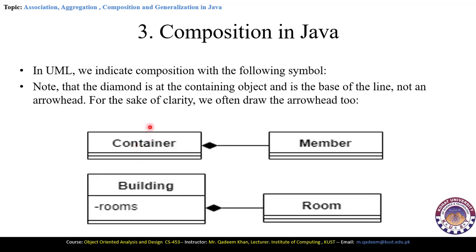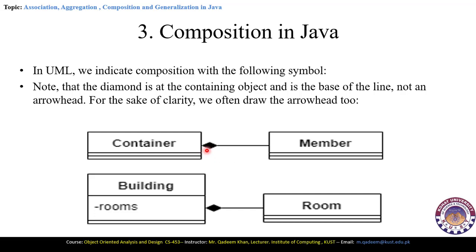This is the diagrammatic symbolic representation of composition in UML. Here this filled diamond symbol is at the container object, at the base of the line, and there is no arrow, but this is a filled diamond symbol.